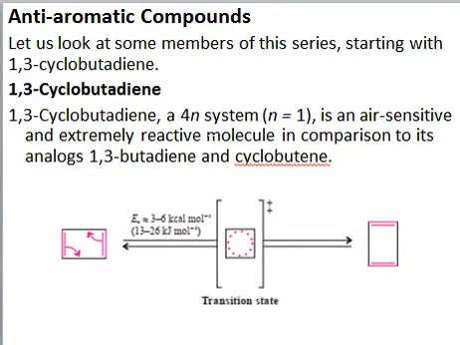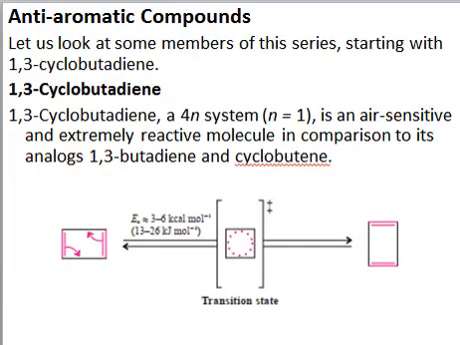Just for this purpose, we will take the example of 1,3-cyclobutadiene, right? So this is the cyclobutadiene system. It's planar, it's cyclic, it's conjugated, right? And it has 4n number of pi electrons, right? Why 4n? Because it has 4 electrons: 2 electrons in this pi bond, 2 electrons in this pi bond, so it is 4 pi electrons. So if n is equal to 1, this is a 4n system, right?